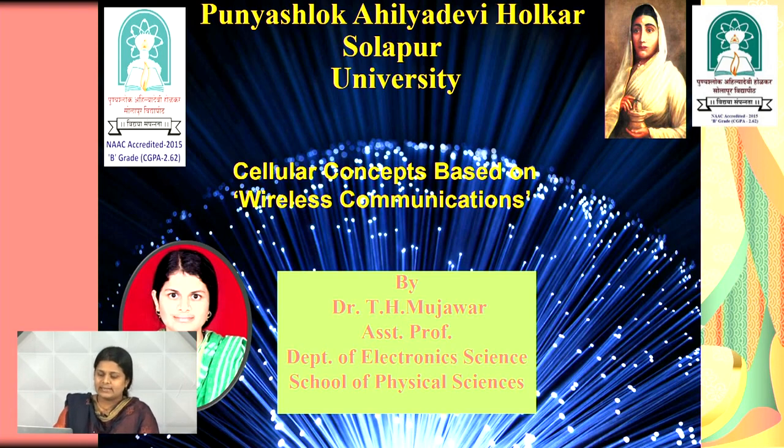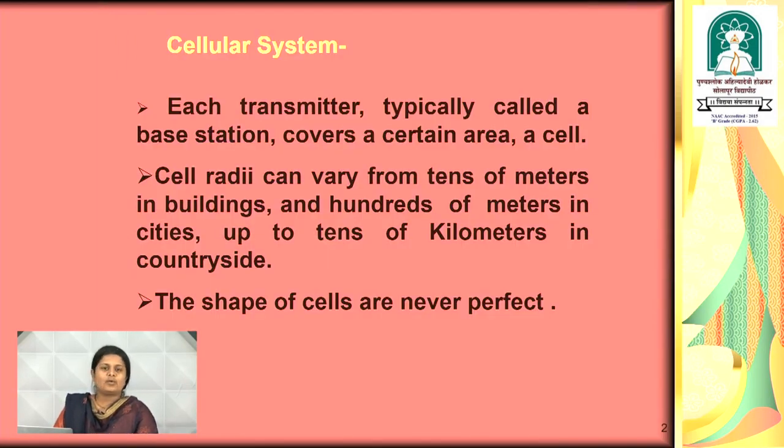Now, let us see our next slide, that is the cellular system. What is a cell? Each transmitter, typically called a base station, covers a certain area that is called a cell. Cells are available in different shapes and sizes. The radii of a cell can vary from tens of meters in a building up to tens of kilometers in the countryside.